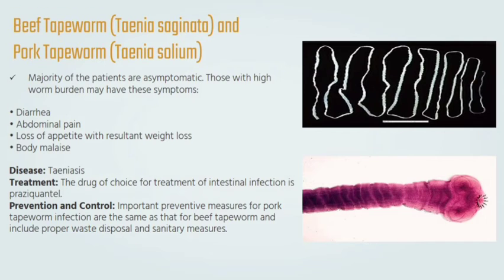As a treatment, pwede rin ang praziquantel. If malala naman, surgical removal might be necessary, and sa case naman ng neurocysticercosis, anticonvulsants ang ibibigay ng doctor. So, ang preventive measures nito ay halos same lang nung sa beef tapeworm. Frequent practice of proper waste disposal and sanitary measures, and thorough cooking of the meat before consuming it.